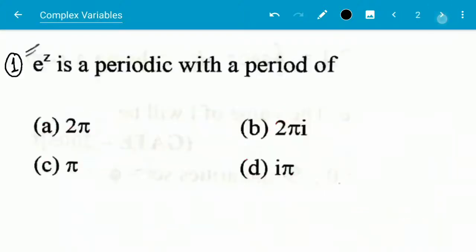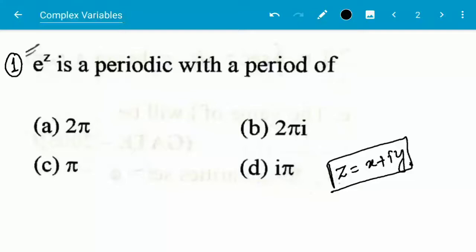e to the power z is periodic with a period of what? Here z is a complex number, given as x plus iy.